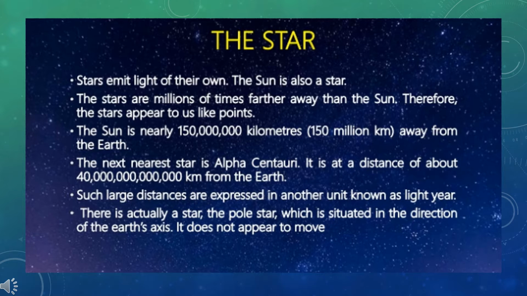During daytime, the light from the sun is so strong that it suppresses the light coming from the stars, and hence they are not visible to us. Since the earth rotates from west to east, the stars appear to move in the direction east to west.